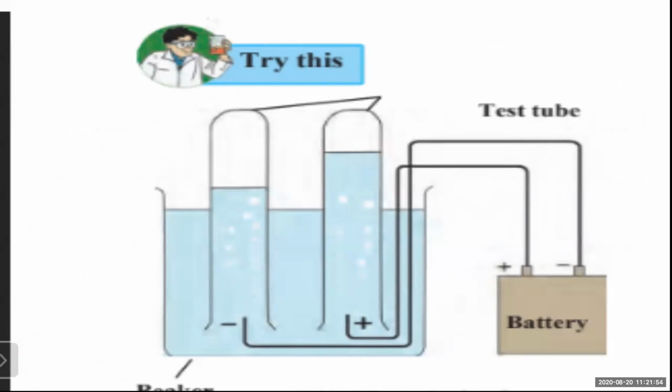Here we have dissolved 2 grams of salt in 500 ml of pure water. The quantity of water is more. Earlier it was only 50 ml. Now it is 500 ml, and salt is just 2 grams. Out of that 500 ml solution, take half of it, 250 ml, in a 500 ml capacity beaker.